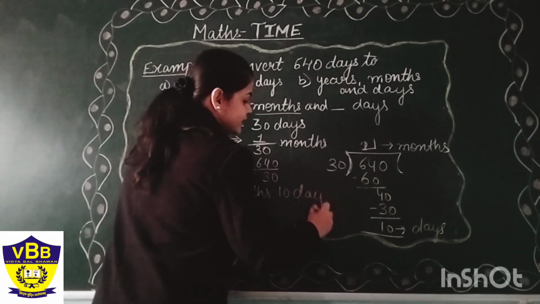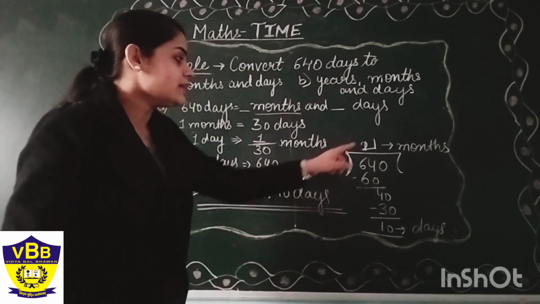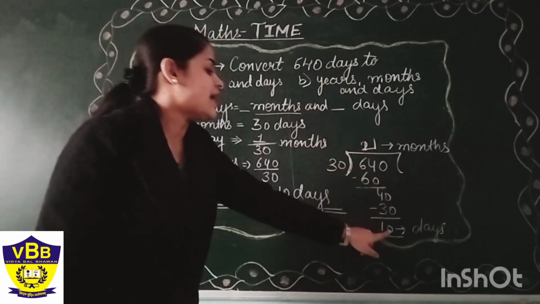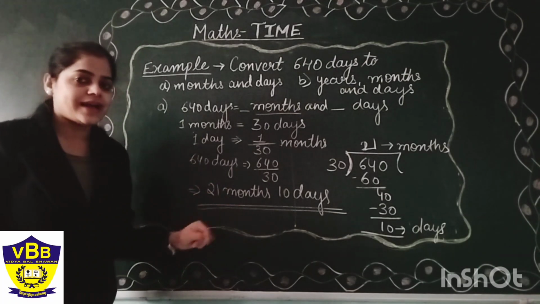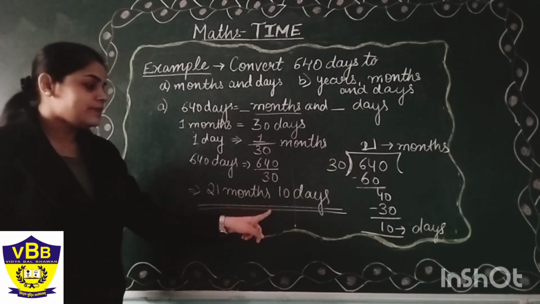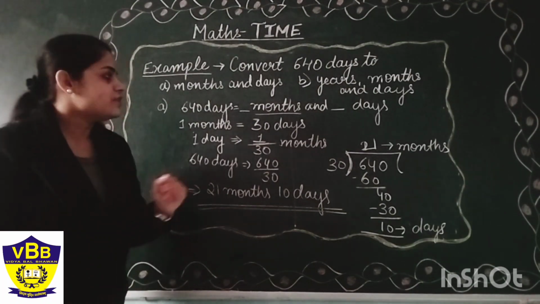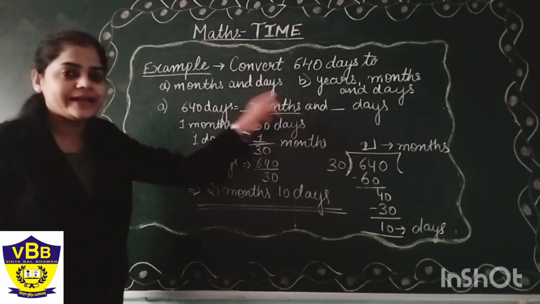You have to do it like this, beta. You have to do the division and then the quotient is considered as the first unit and the remainder is considered as the second unit. So our final answer is 21 months, 10 days. Did you get this point? Yeah, that's how we will split 640 days into months and days.